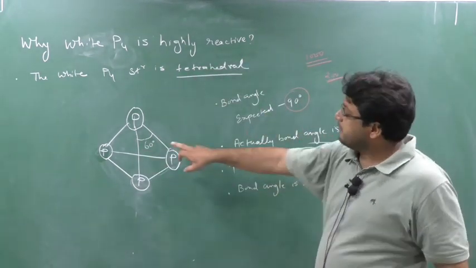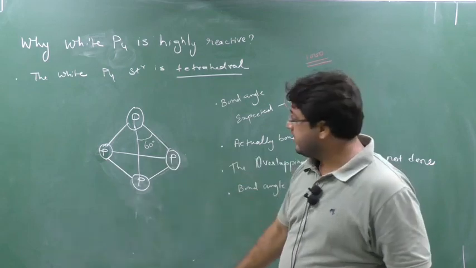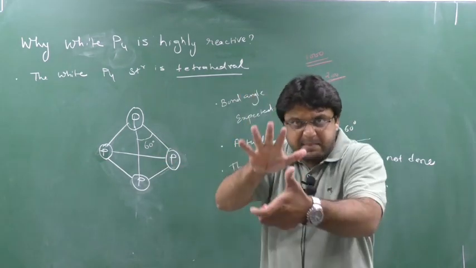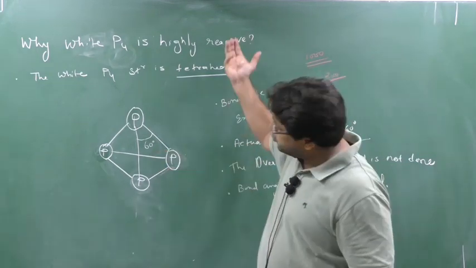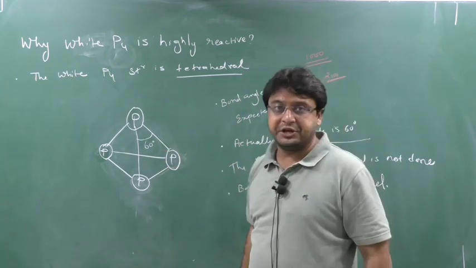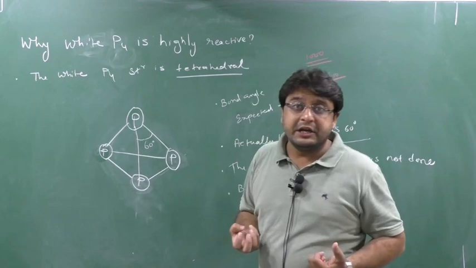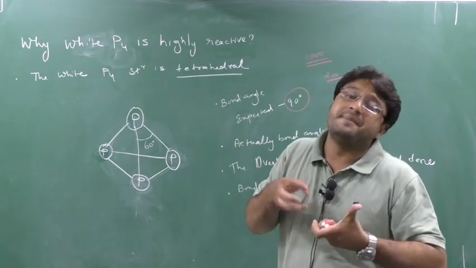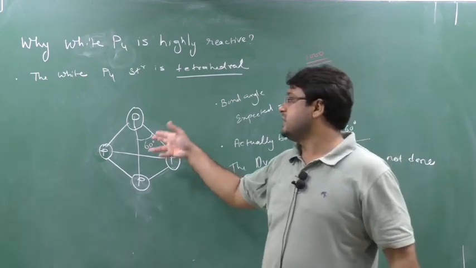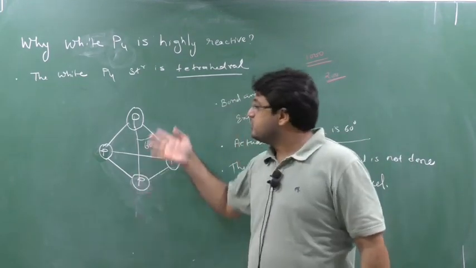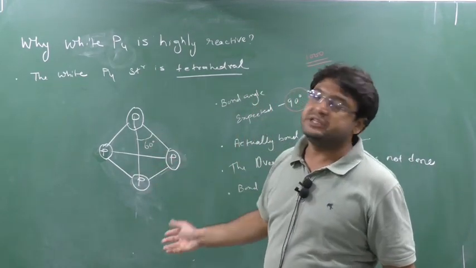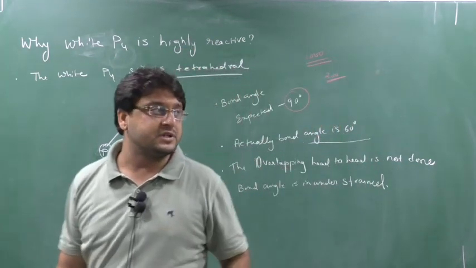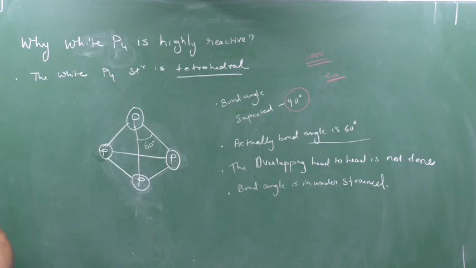Similarly, here the bond angle should be 90 degrees, but the bond angle becomes 60 degrees. When the bond angle has become 60 degrees, it means the structure is strained, pressurized. Now they want to go to 90 degrees, but they cannot, so they have to stay at 60 degrees only. So this structure becomes strained, pressurized, hence unstable. When this is unstable, they will impart energy. That's why the phosphorus structure is highly reactive. That's why white phosphorus is highly reactive. Clear this part? Now write down.